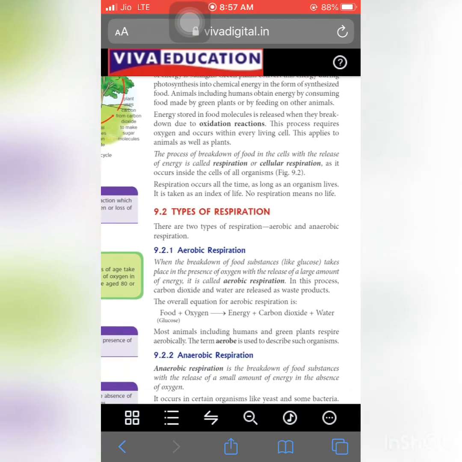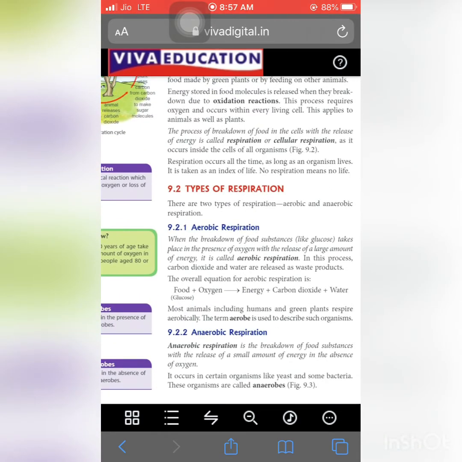Now we will talk about the types of respiration. There are two types of respiration, aerobic and anaerobic respiration. Firstly, the food present in a living organism is mainly in the form of glucose. So when the breakdown of food substances takes place in the presence of oxygen with the release of a large amount of energy,